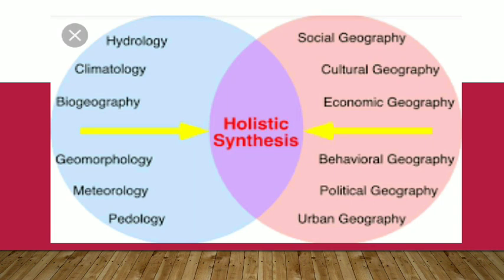So just see, you have this diagram. The right side shows all the human aspects of geography, and the left side shows the physical aspects of geography. Just take a look here: hydrology, climatology, biogeography, geomorphology, meteorology, pedology. Okay, so these are the physical geography.